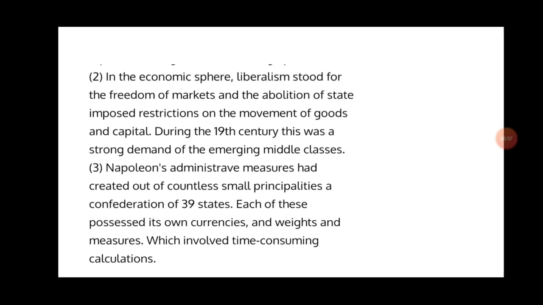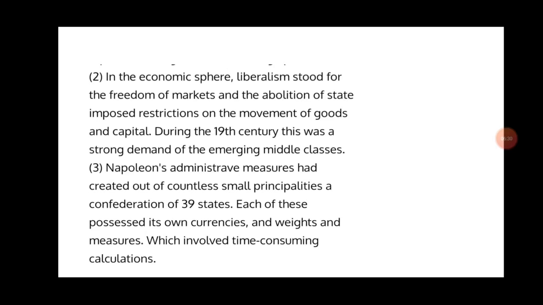People wanted to get rid of the weight and measurement systems, which were different in different territories. These were obstacles in economic development. From region to region, the weight and measurement systems were different. If a person wanted to sell a piece of cloth, it had different measurements in different regions.